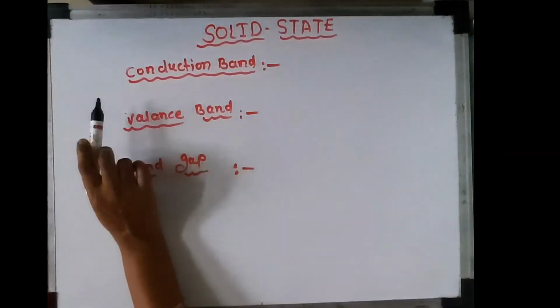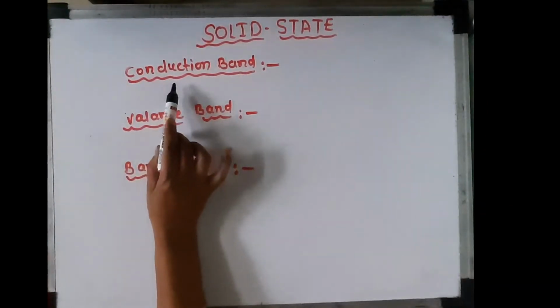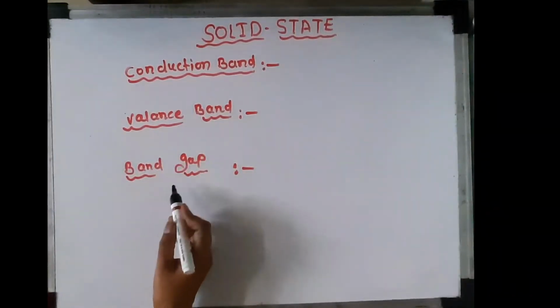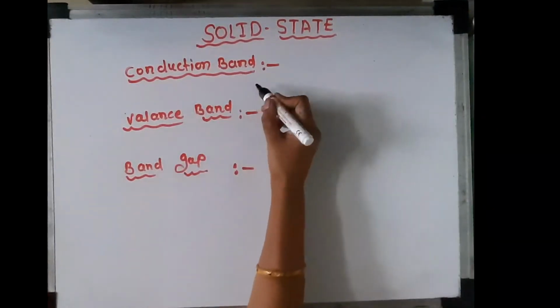Now the next points are conduction band, valency band and band gap. What is conduction band?